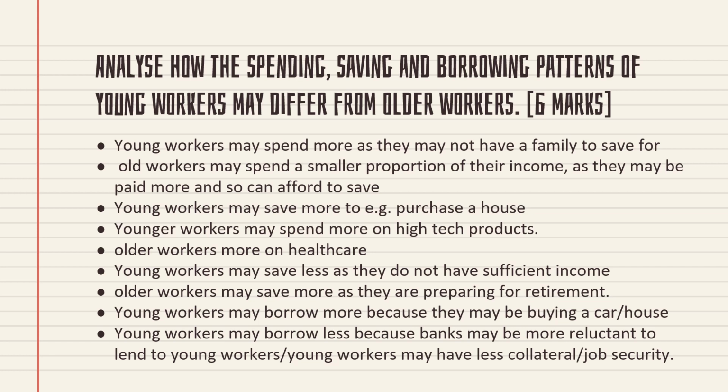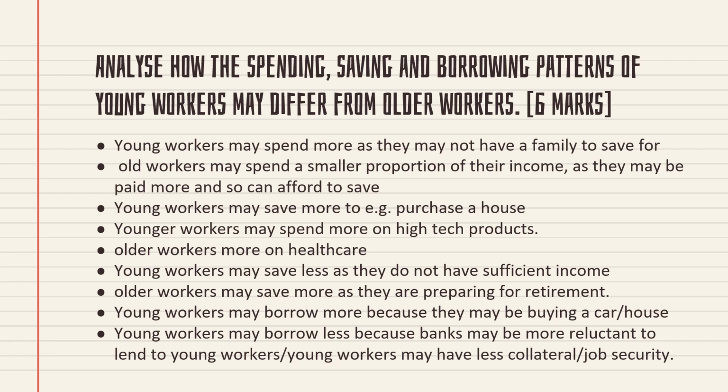Young workers may save less as they do not have a sufficient income. Especially, we know that young people are just into the working age, isn't it? So they don't have enough experience or savings, so they don't have a promotion. Sometimes their income level will be comparatively lower than old people, so they will save less because they have very little income. Then how can they save more? Old workers may save more as they are preparing for their retirement. Of course, I explained previously, they are planning for retirement, so they save more.